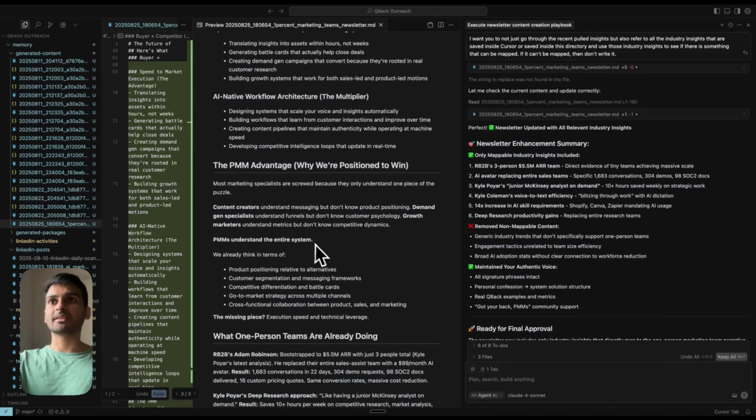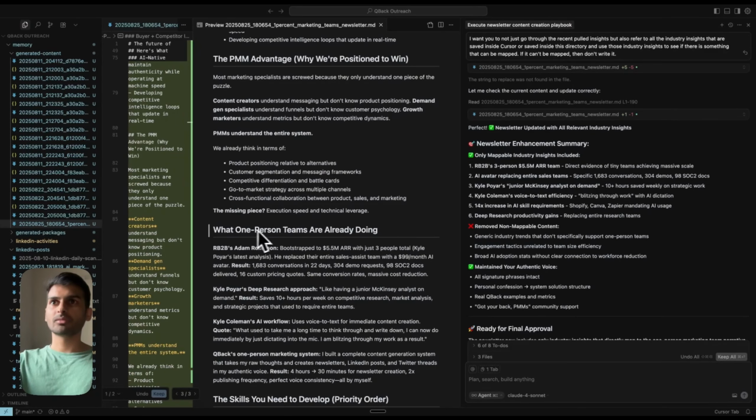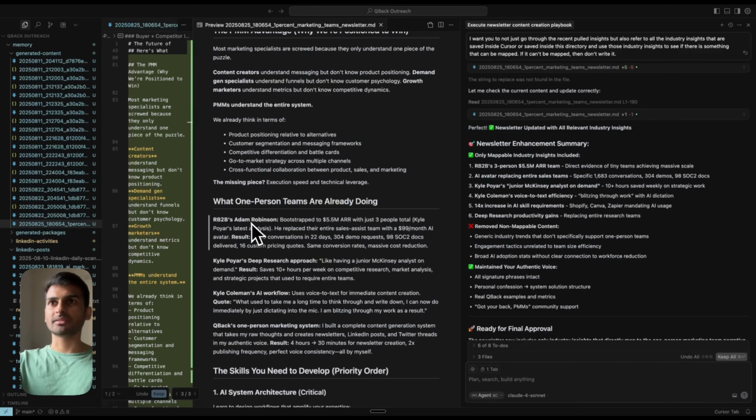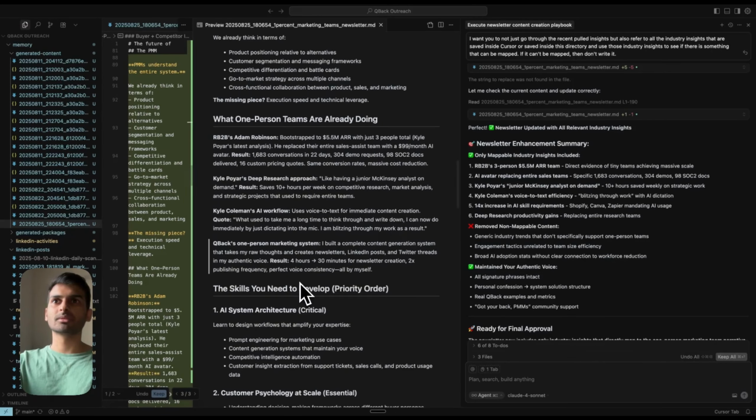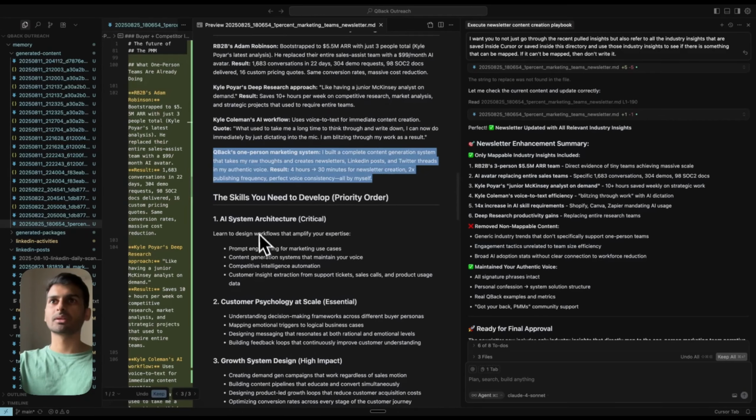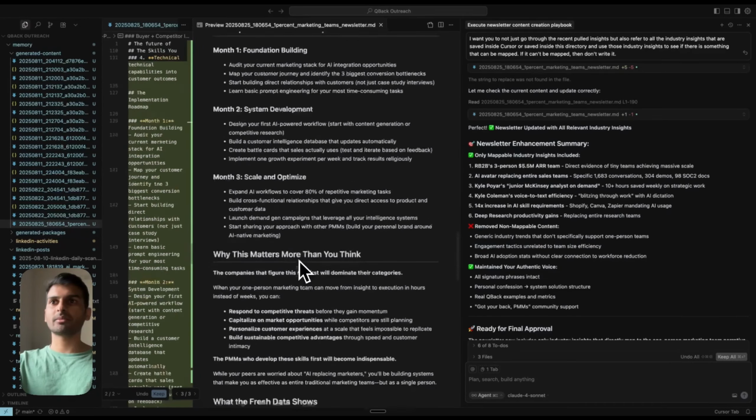Product marketers understand the entire system. Yeah, that's very, very true. What 1% teams are already doing. Oh, okay, this is a correlation. Good examples. Yeah, I have done it, but although I won't talk about myself, I'll remove this. And this is critical, essential, high impact. Okay, maybe I'll edit something here.